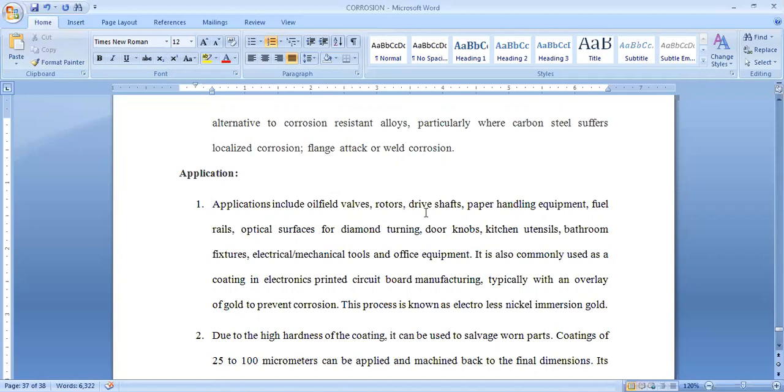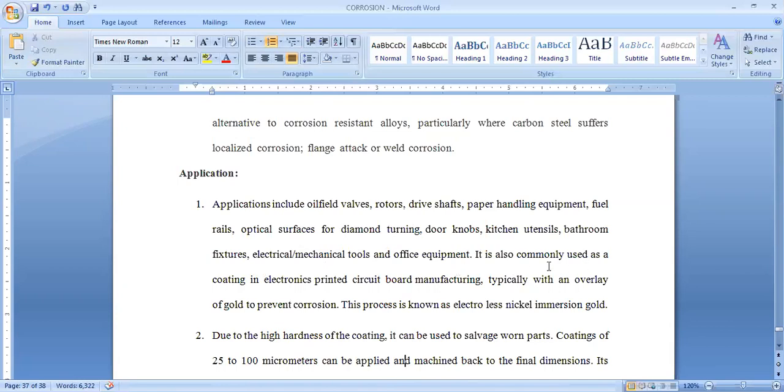Rotors, so rotating devices, can be coated using this, as well as drive shafts, paper handling equipment, fuel rails, optical surfaces, diamond turnings, door knobs, kitchen utensils, bathroom fixtures, electrical mechanical tools, office equipment. So all these can be coated by using the electroless nickel plating process wherever the remaining methods fail to operate. So we can conveniently operate this electroless nickel plating method.